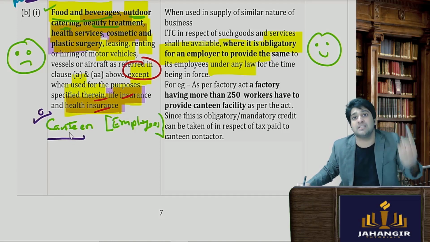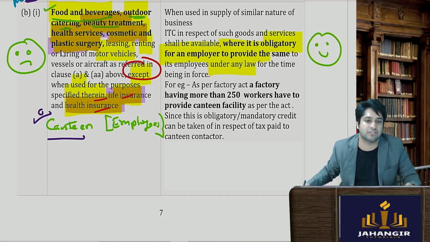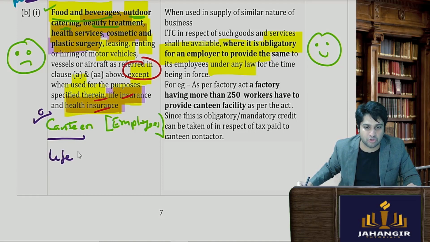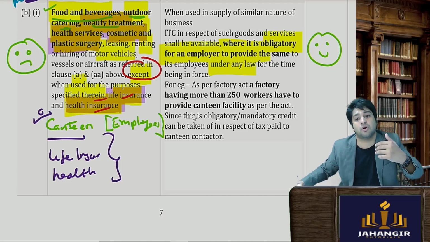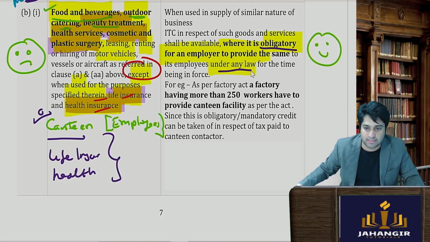Since law is mandating me, then ITC of the taxes paid to procure all these canteen services, food, beverages, etc. is available. Sometimes the government might mandate you need to take a life insurance or a health insurance, if there is a law as such. If it becomes obligated, mandatory by law, then credit of that is available.